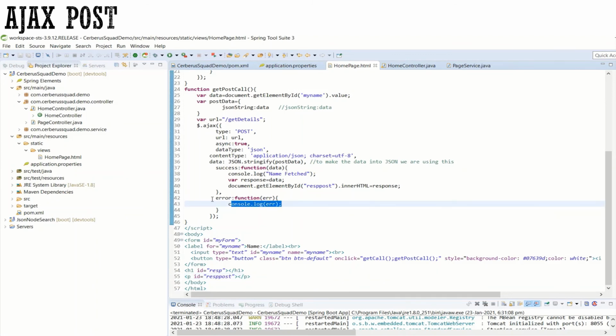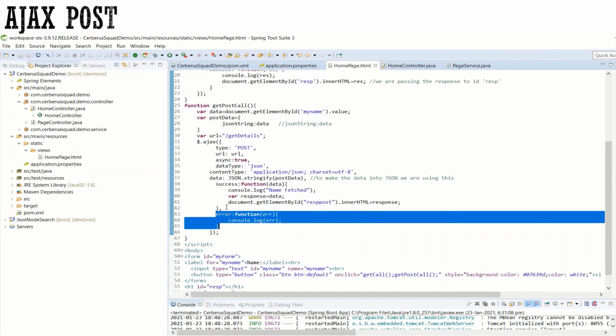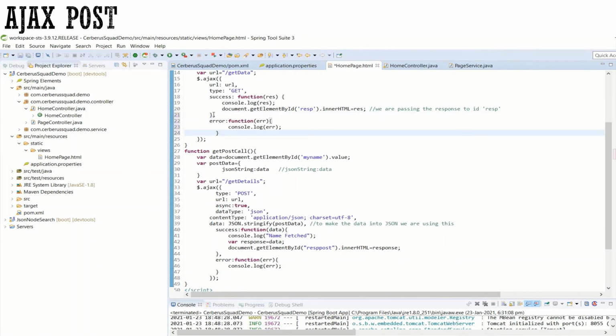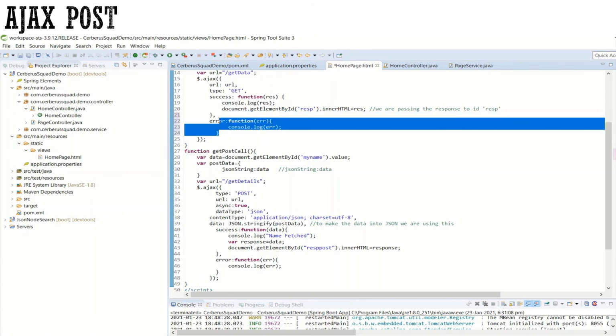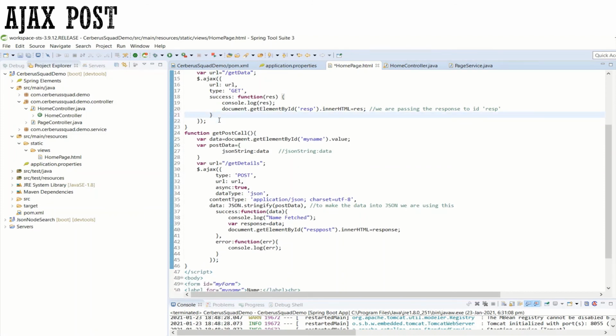This same error console can be added to the get call also. After the success, you can put the comma, then you can put the enter, then you can paste the error function also. That is not a problem, I just mentioned it like that only. So you can add the error also. Now let me save this code and let me run this application.